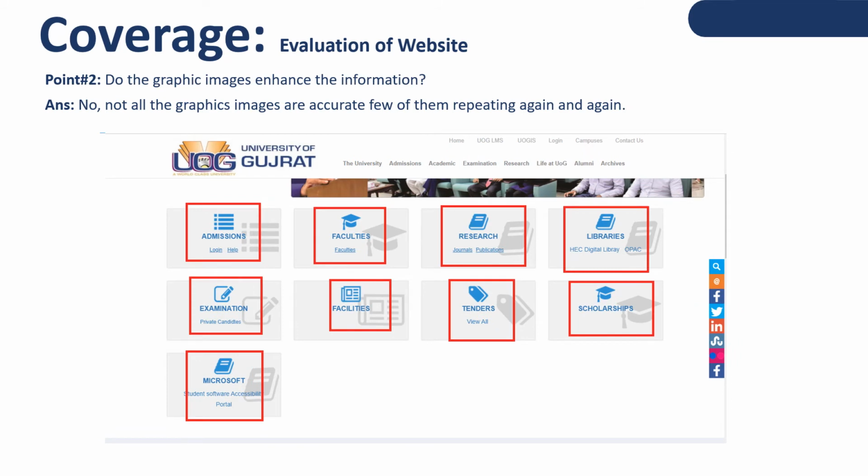And point number 2, inside coverage, do the graphic images enhance the information? No, not all the graphic images are appropriate, a few of them are repeating again and again. Like the research, libraries and Microsoft sections, all three are using the same images. Research has the same icon, library has the same icon, and Microsoft has the same icon. So they are repeating the same icon in different places, which is not a good thing.